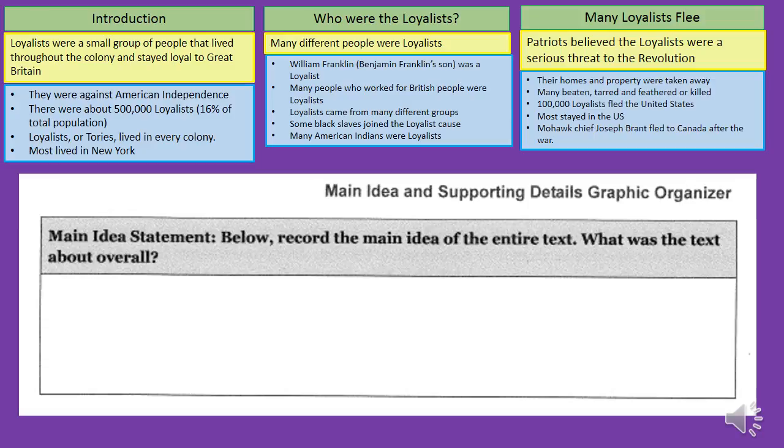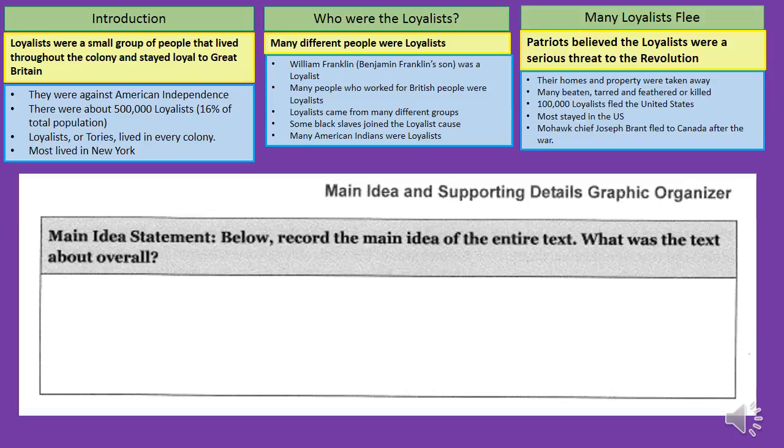So I've included up here the 3 main ideas that we came up with for each section. And if we think about them as a whole, it says Loyalists were a small group of people that lived throughout the colony. They stayed loyal to Great Britain. Many different people made up that group of Loyalists. And then the Patriots, they believed the Loyalists were a serious threat to the Revolution.